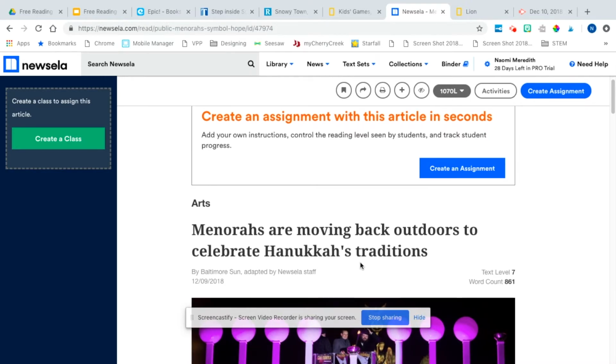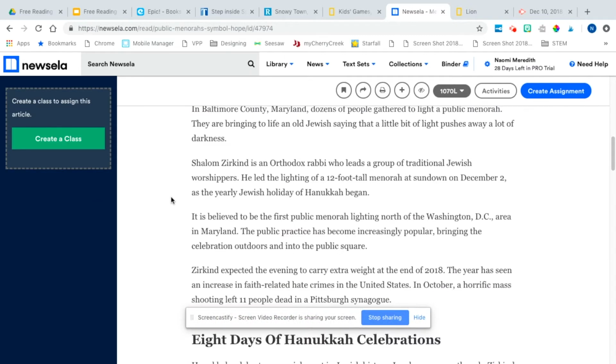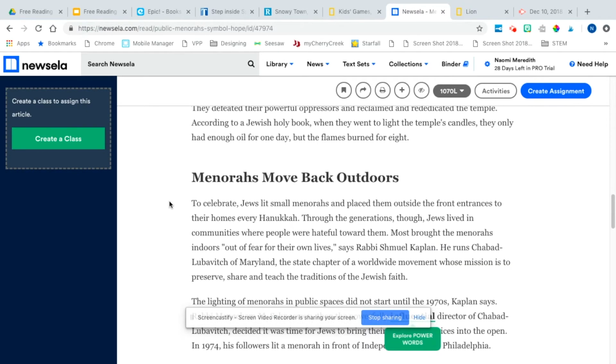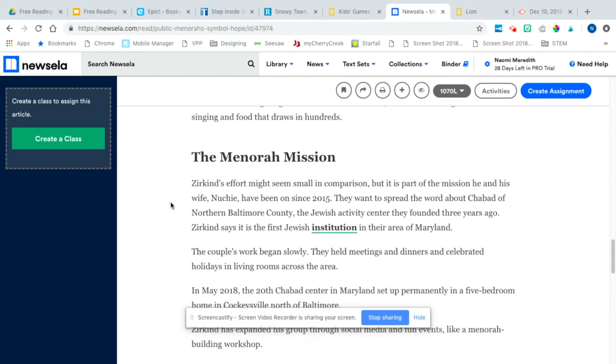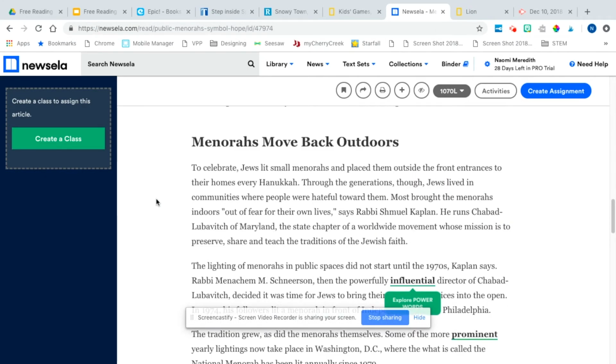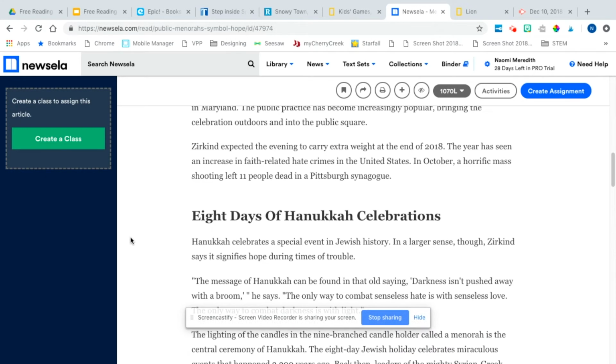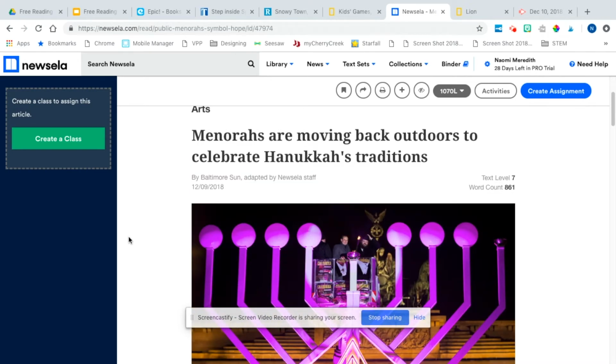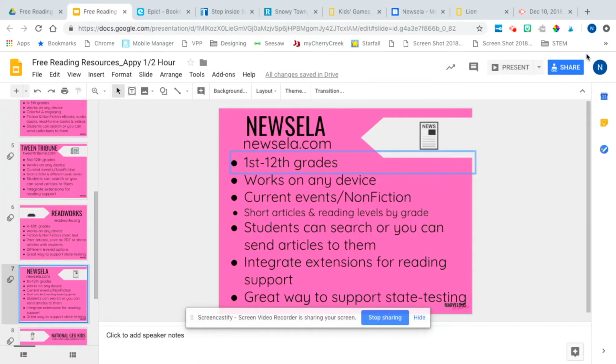Again, this one's also come a long way from what it used to be. Great way for nonfiction work, especially for those older grades. The kids will be very interested with these articles, and there's no advertisements. Sometimes I would want to use current events from the local news website, and there'd be all these really inappropriate advertisements. So you don't have to worry about that with NewsELA.